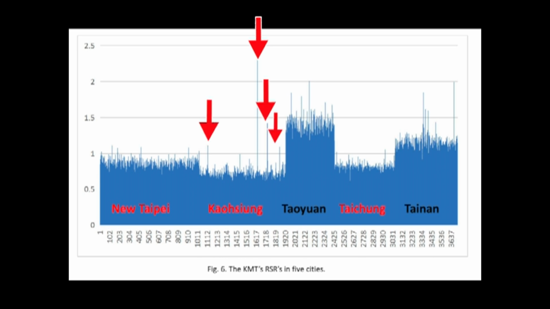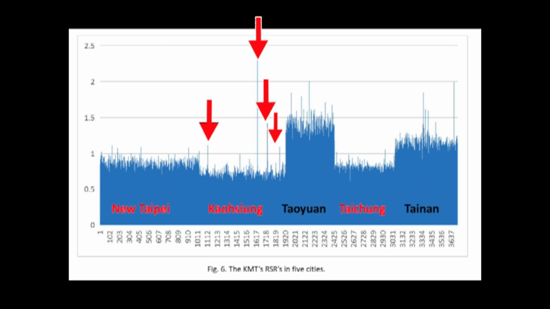So it's very, very strange that there are about 4 areas in Kaohsiung that saw a moderate to very large increase in KMT support, yet in the rest of Kaohsiung you see a very, very huge drop in Han Kuo-yu's support. So this suggests that there were certain areas that the election staff wasn't able to steal the ballots in. These areas deserve special attention because I would like to know why they aren't well below 1. Why aren't the ballots being stolen in those areas? It would be interesting to know whether or not the voting station that Han Kuo-yu himself voted in is in one of those areas.